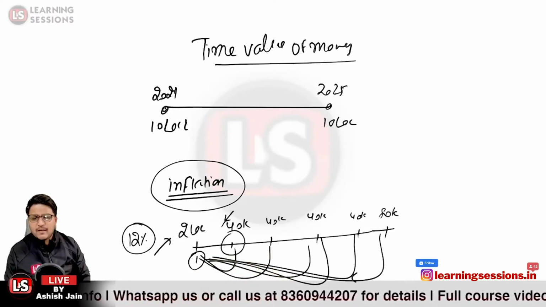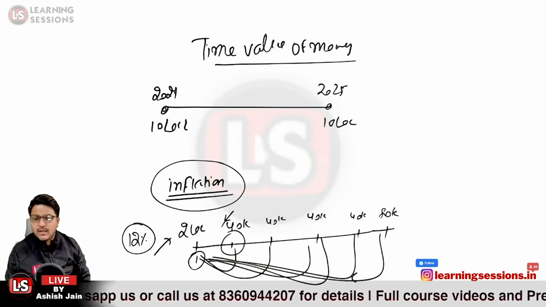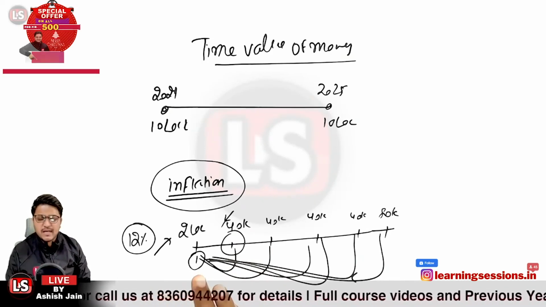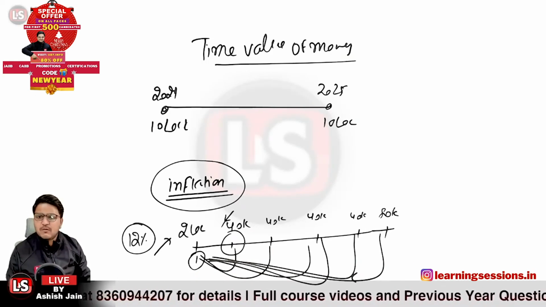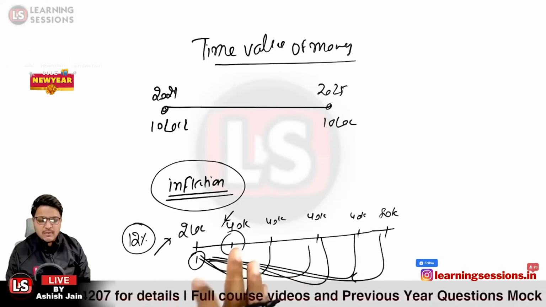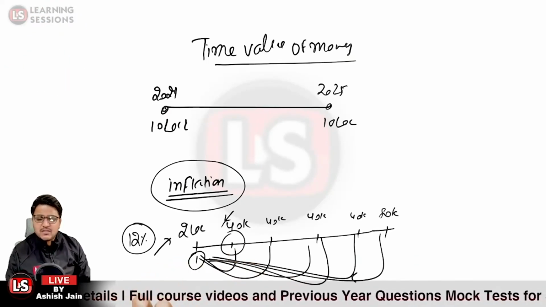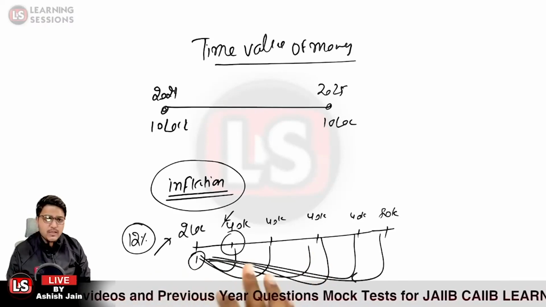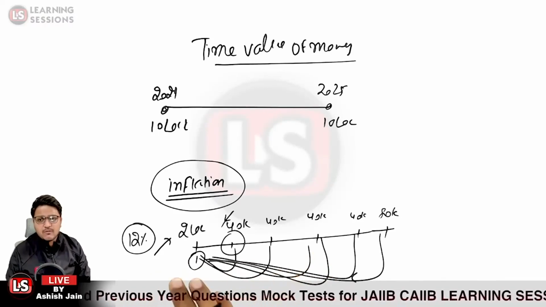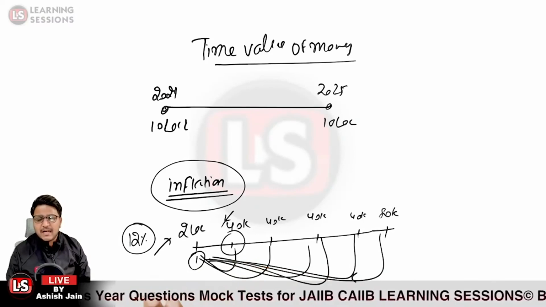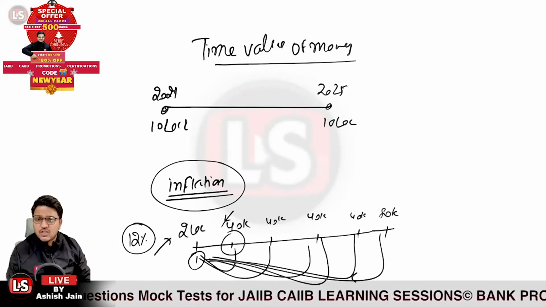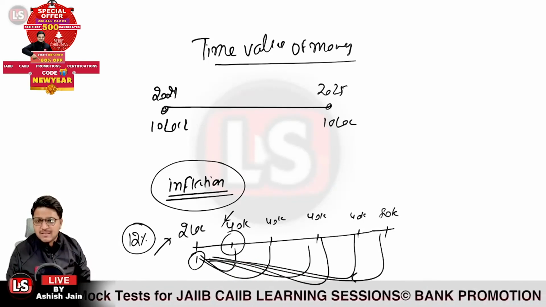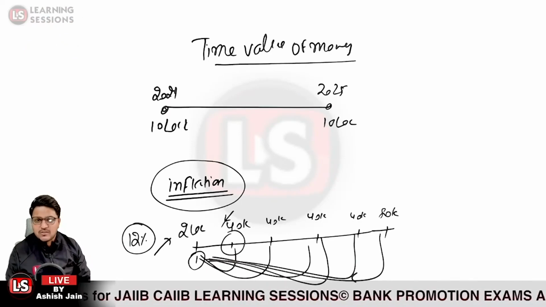So the first point that I wanted you to understand is that money has its value and it is changing with time. So money right now in hand is not equal to the money that I'll be having in future. So we must be discounting the future value to some reference value so as to not make the condition ambiguous, to decide whether we can invest in this particular project or not. Okay.